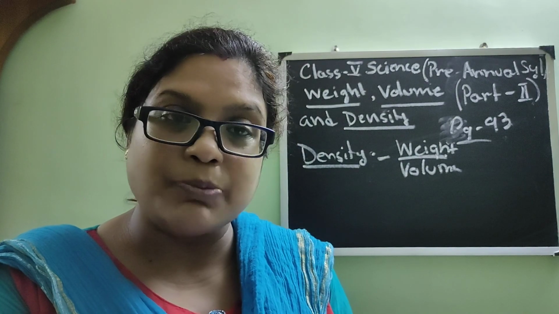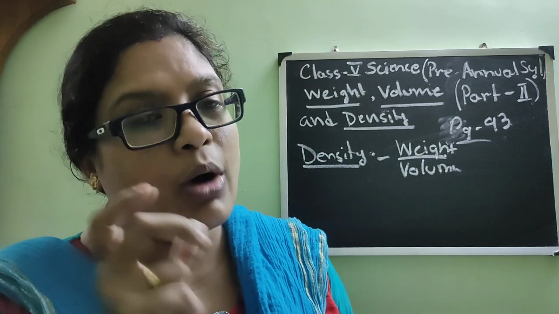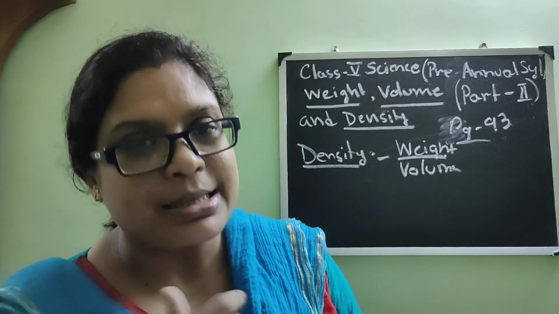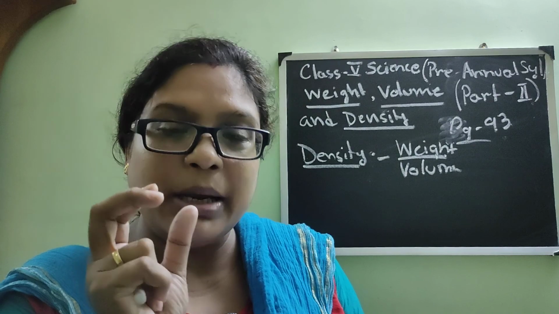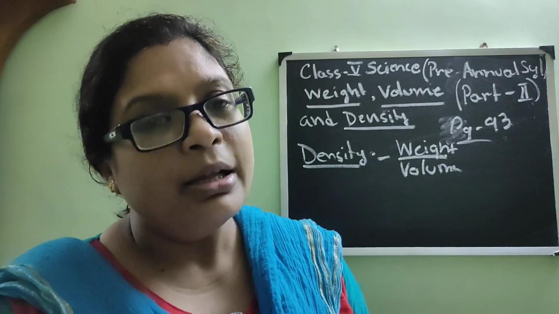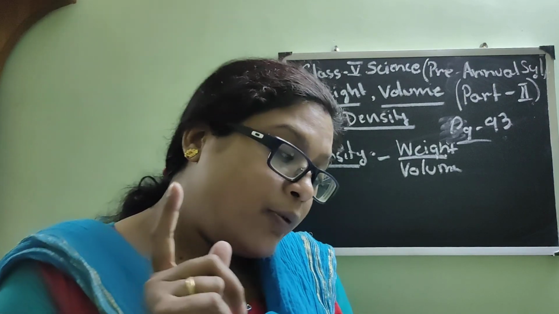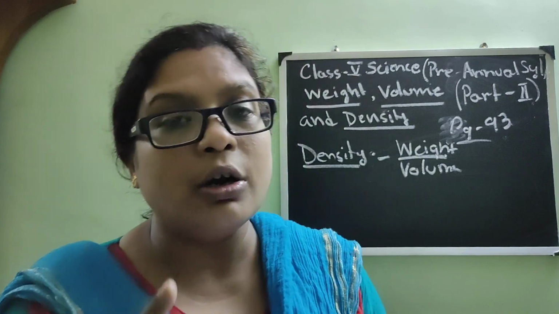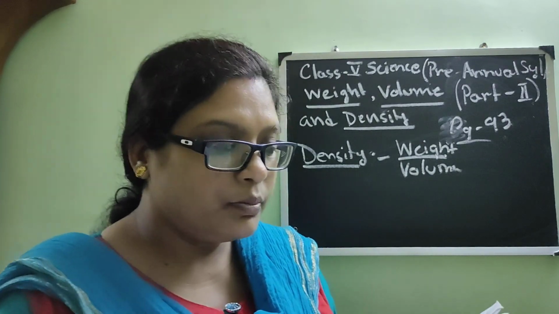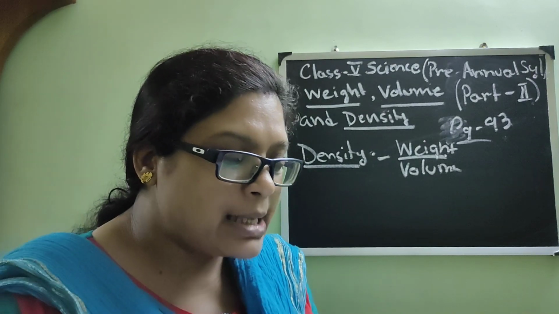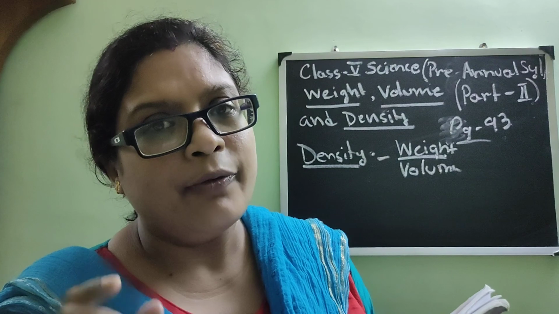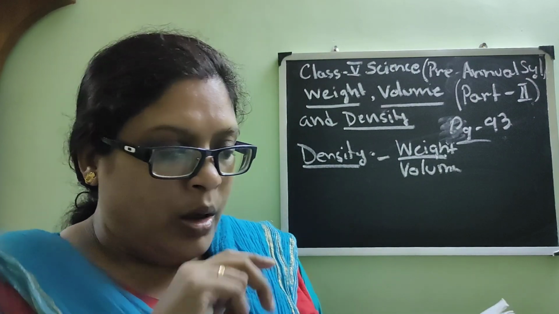That is why on the previous page we read that an object floats on water because it has less density than the water. The substances which are floating, like thermocol, wood, cotton and wax, have density less than water. So we will say that the density of wood, cotton and wax is less than 1 kg per liter. Am I clear? So these substances float in water.